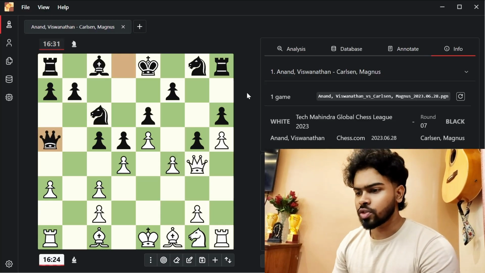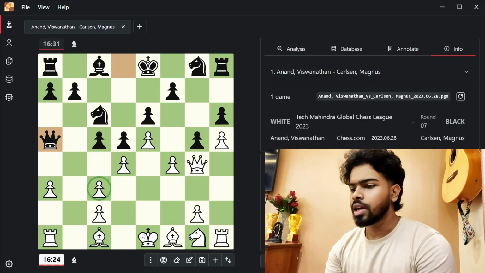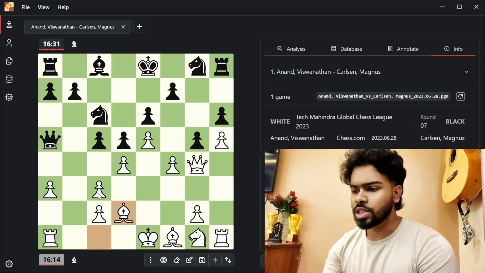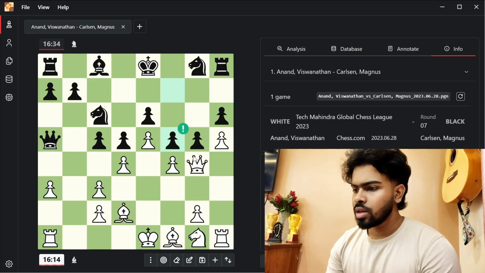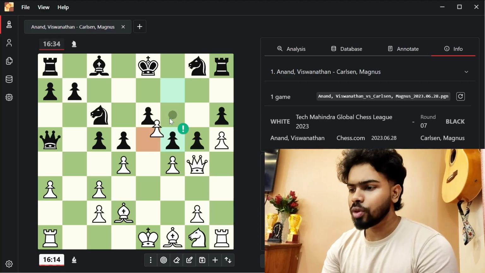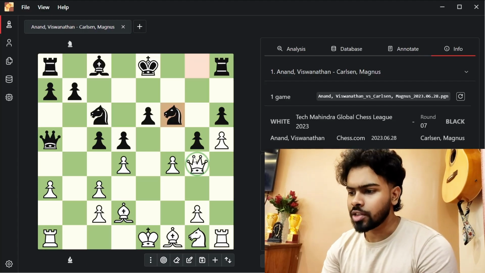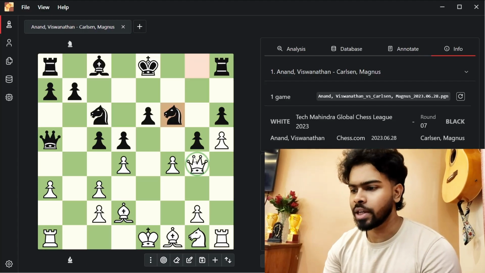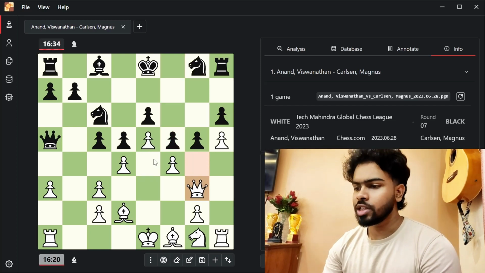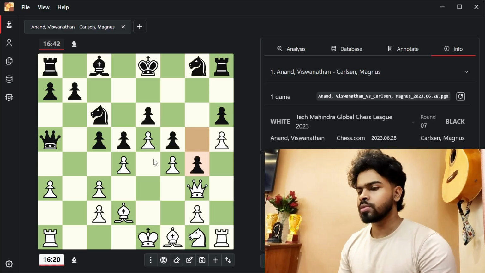Magnus brings out his queen to a5, targeting the c3 pawn and a fork to the king and the rook. So to counter this, Vishy plays bishop to d2. And now f5 is played, an excellent move in this position because if you capture on the f pawn, then the knight develops, targeting the queen and gaining an extra tempo, and also the knight aims to sit here. So Anand retreats with his queen to g4, completely locking up the position.